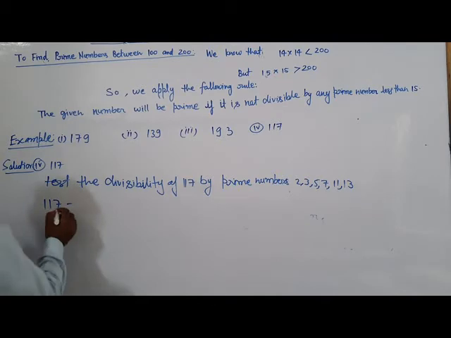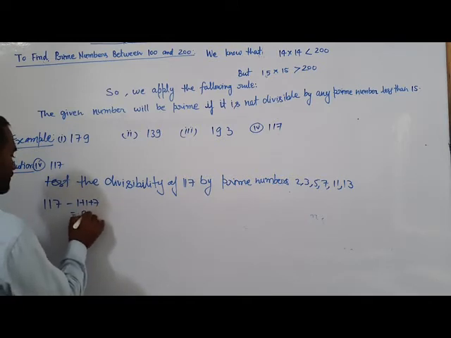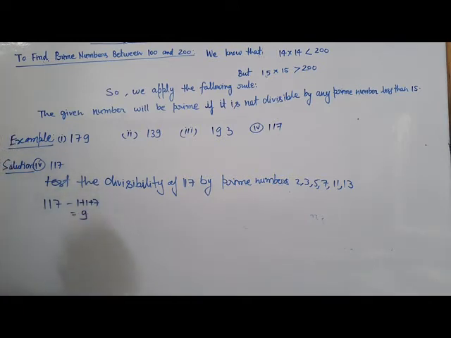For 3, sum of digits: 1 plus 1 plus 7 is 9.